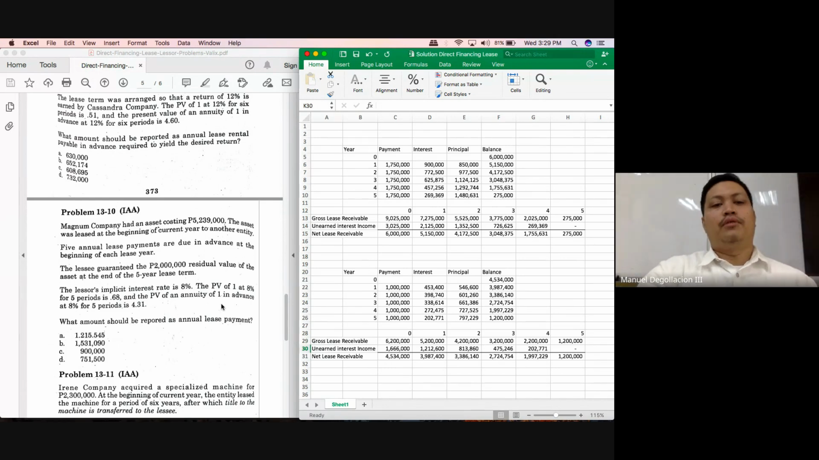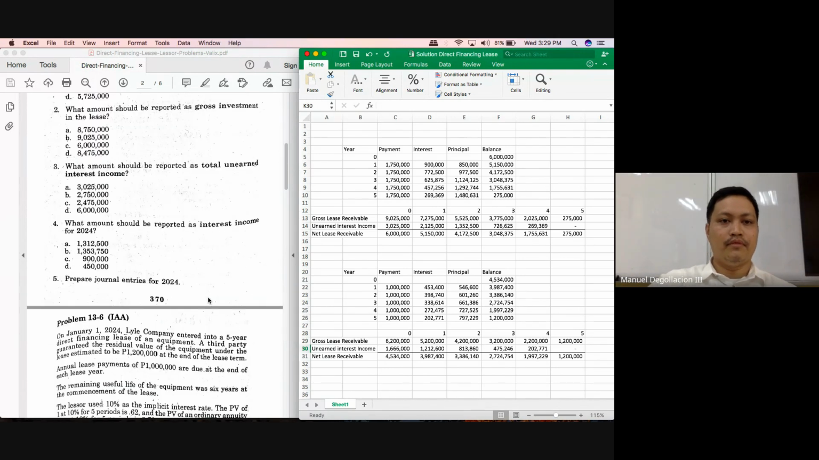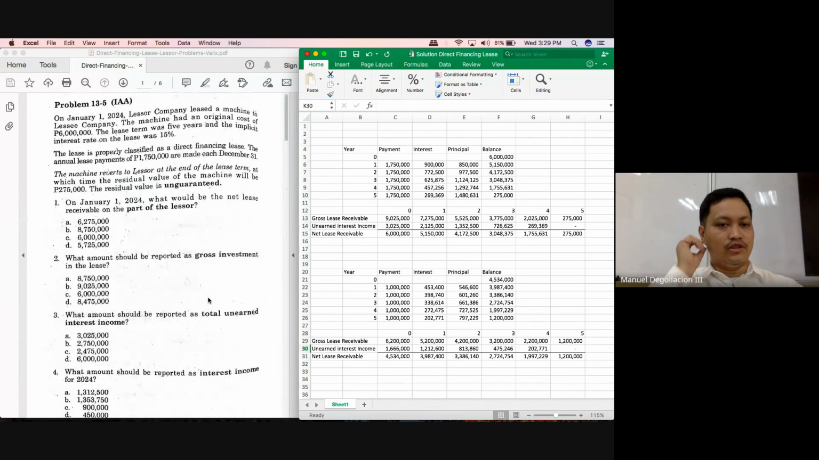Let's start with problem 13-5. We'll just have the discussion. So the first question here is, how much is the net lease receivable?